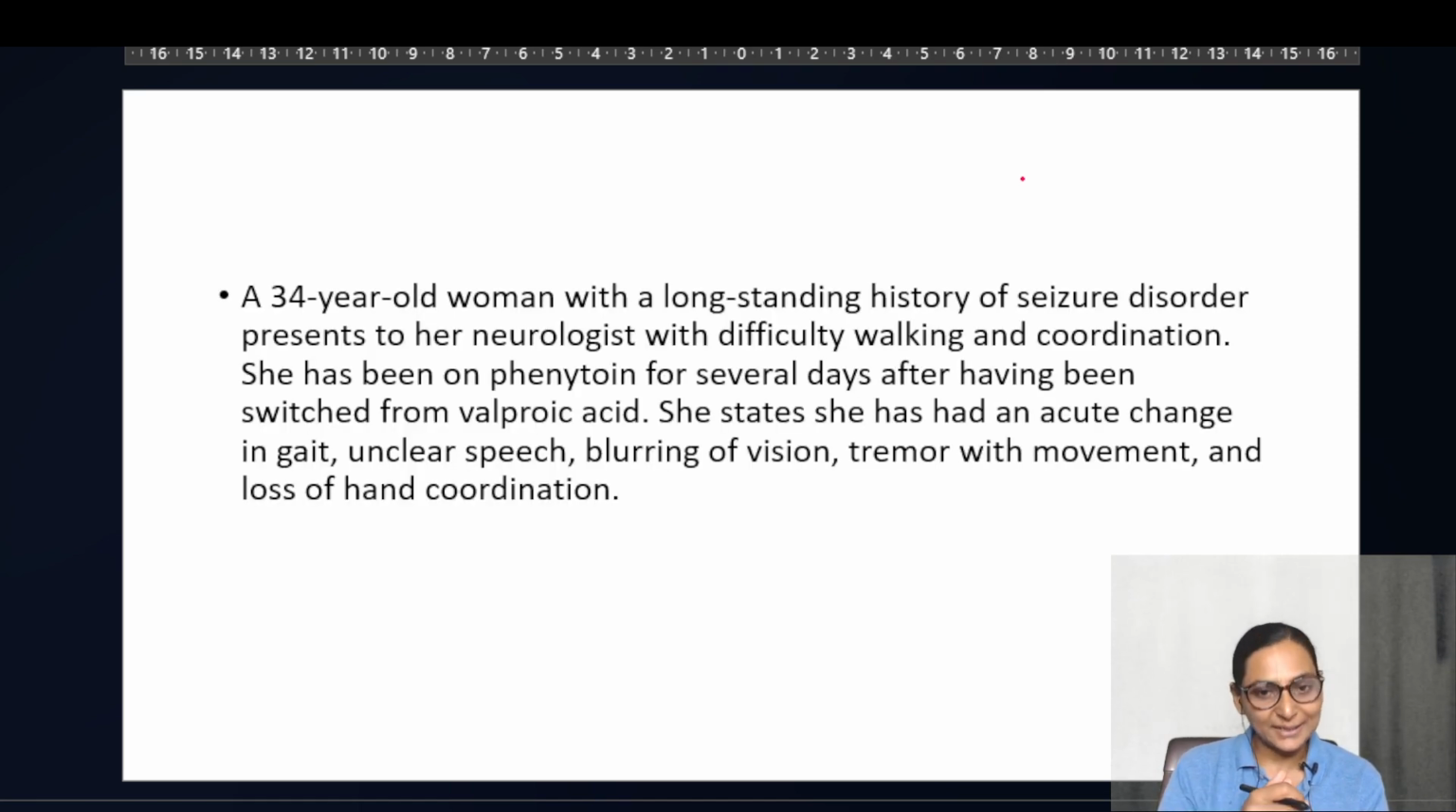Now you know that you get cases, and this case is a big LAQ also. Sometimes it can also come in the form of a short answer. But the very important thing is the diagnosis and then writing about it.